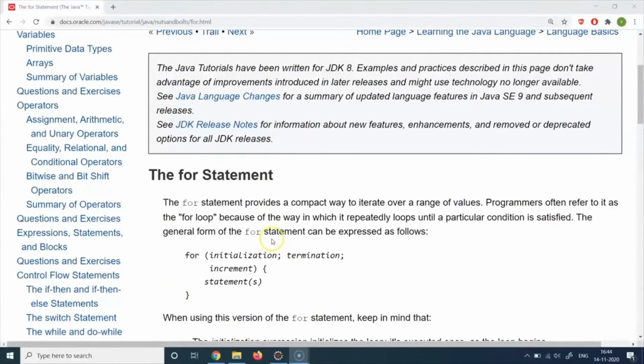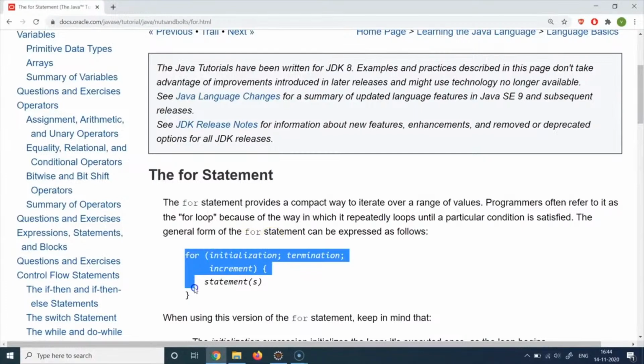So I have just opened the official Java docs here. So if you see, this is basically the syntax of a for loop statement. So let's understand it.